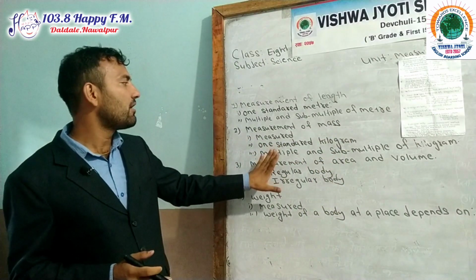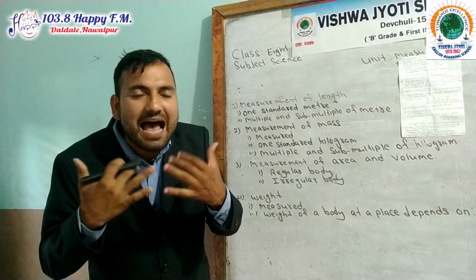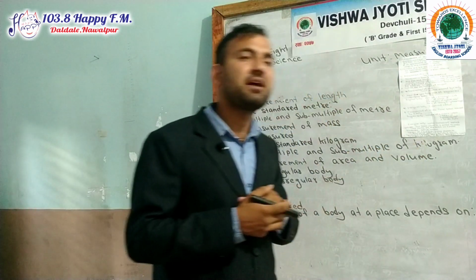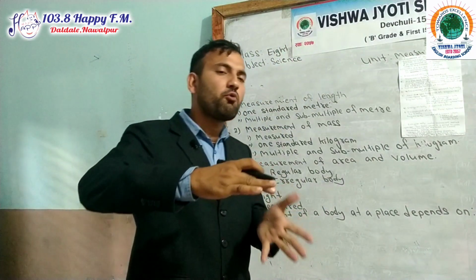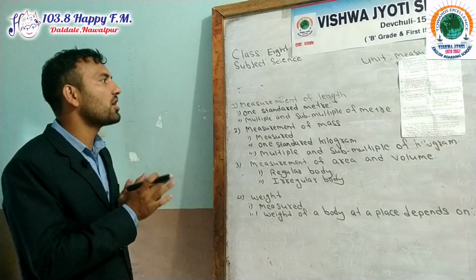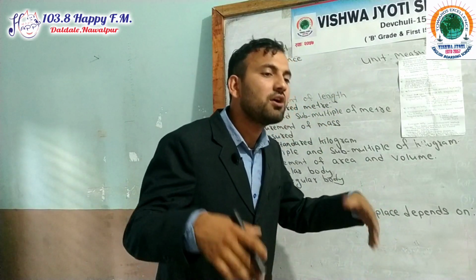What do you mean by multiples of kilogram? Those units which are bigger than the kilogram are known as multiples of kilogram. Examples of multiples of kilogram are quintal, ton.